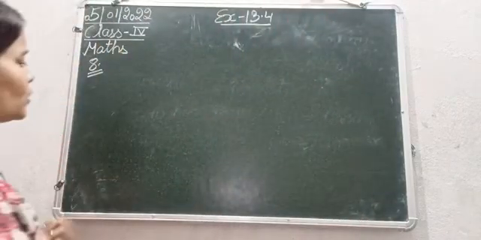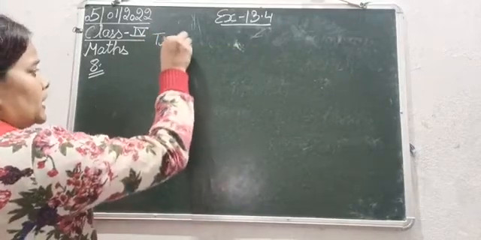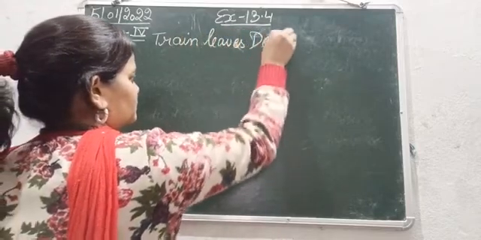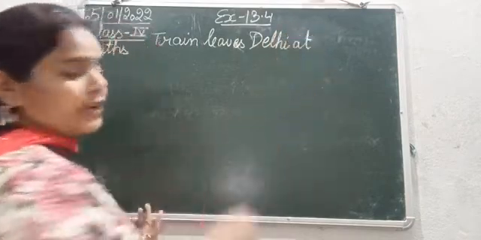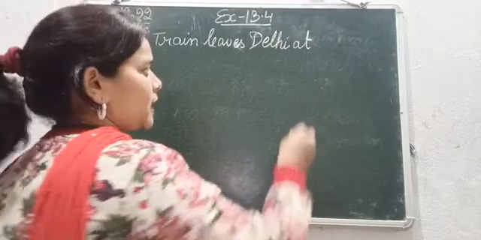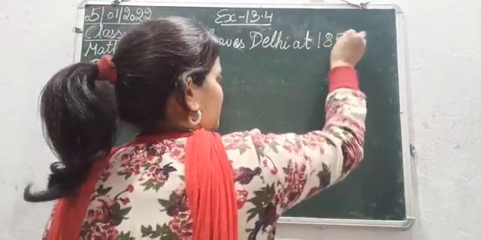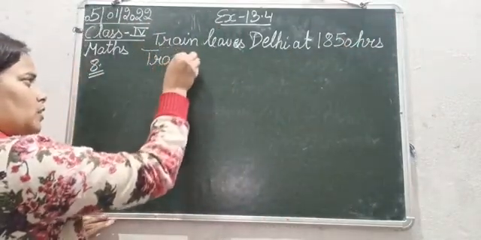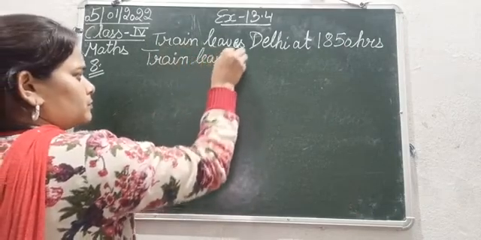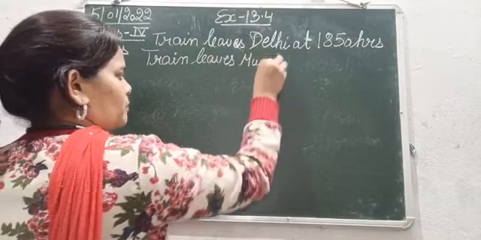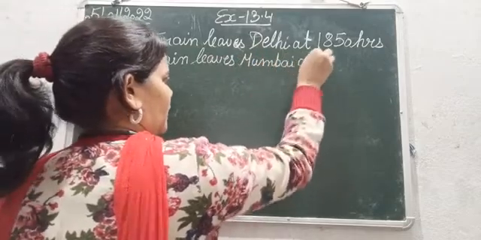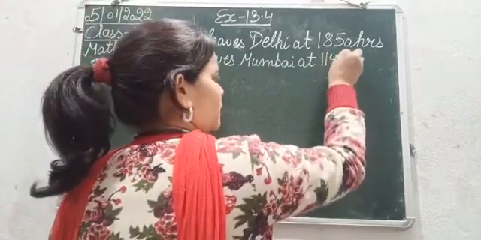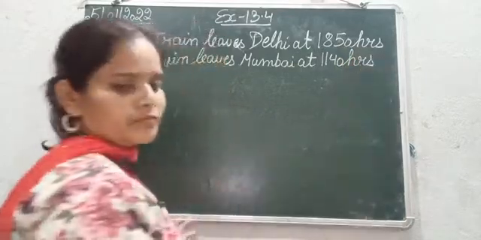Train leaves Delhi at 1850 hours. Train reaches Mumbai at 1140 hours.